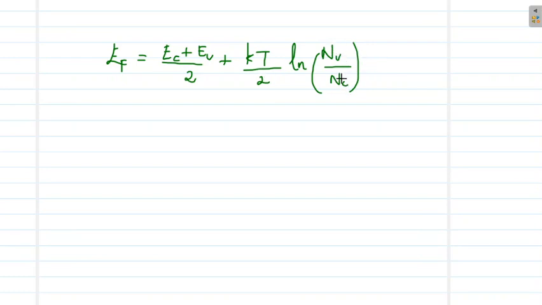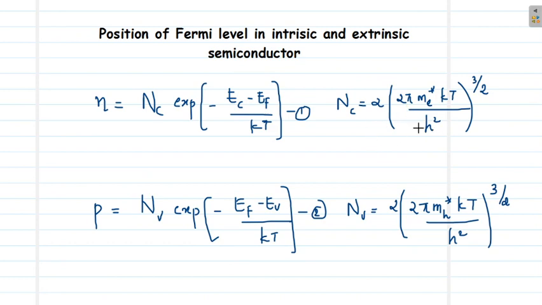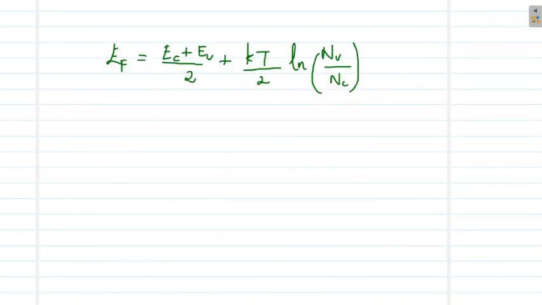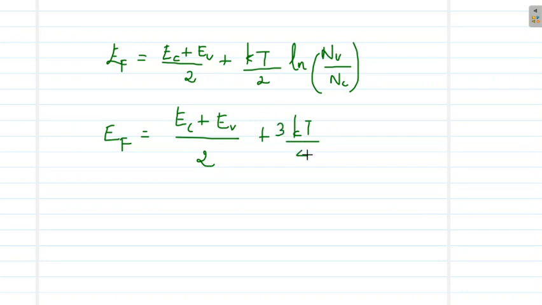Now substituting for Nv and Nc from the previous equations, which are very similar, and cutting out many terms, we get Ef = (Ec + Ev)/2 + (3kT/4) ln(mh*/me*).